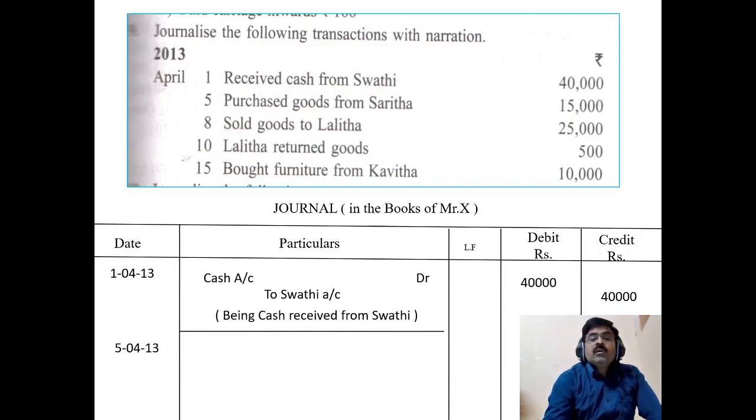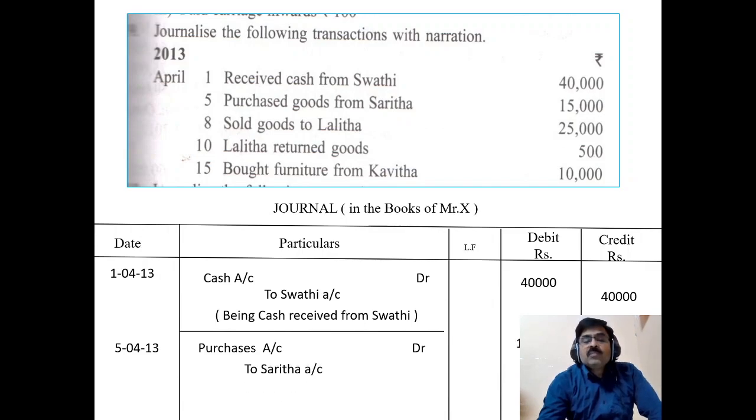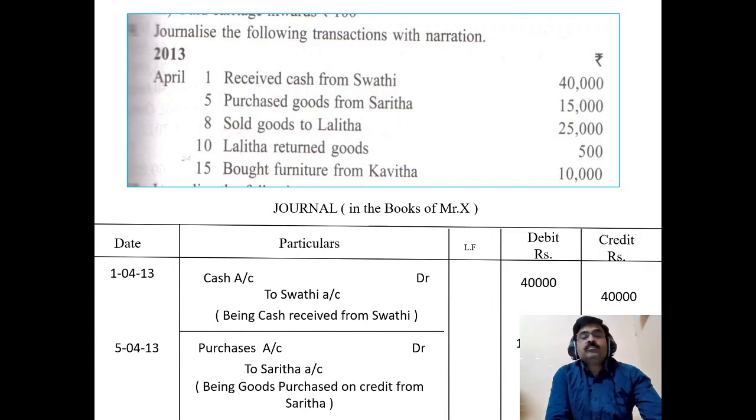Next on 5th, purchased goods. Purchased goods from Sarita, means purchase account debtor to Sarita account. Okay, purchase account will be debited. We are receiving goods, debit the amount. From whom? From Sarita. It is a credit transaction. Credit the Sarita's account. Being goods purchased on credit from Sarita. Okay. Next.